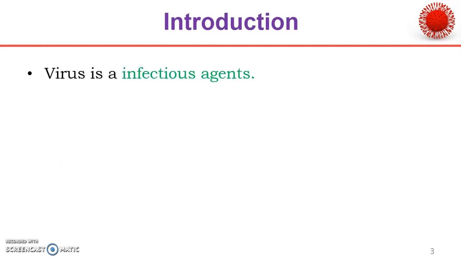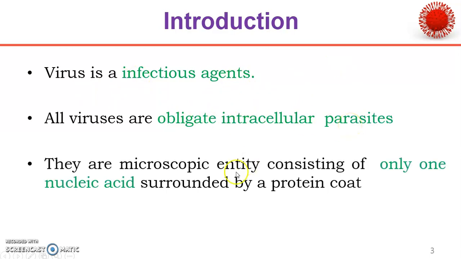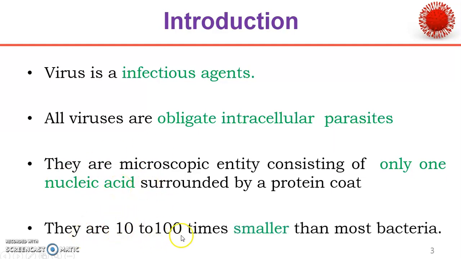As we know, virus is an infectious agent and all viruses are obligate intracellular parasites. Viruses are microscopic entities consisting of only one nucleic acid, either DNA or RNA, surrounded by a proteinous coat. Viruses are 10 to 100 times smaller than most bacteria.